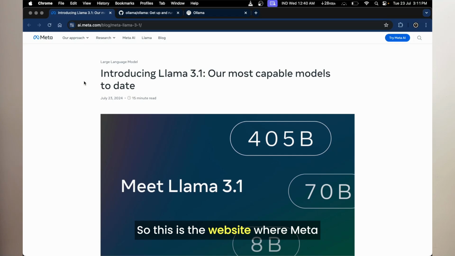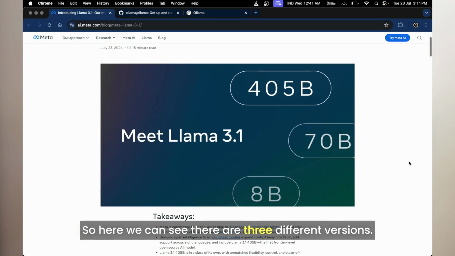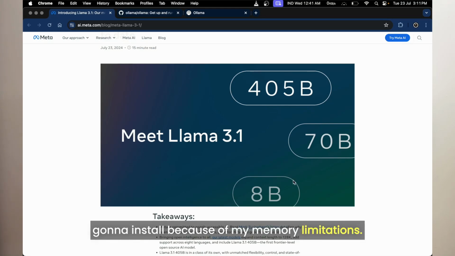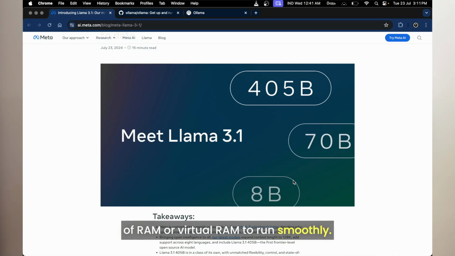So this is the website where Meta just released Llama 3.1 a few minutes back. Here we can see there are three different versions. One with 8 billion parameters, which we're going to install because of my memory limitations. 8 billion parameters need at least 8 GB of RAM or virtual RAM to run smoothly.